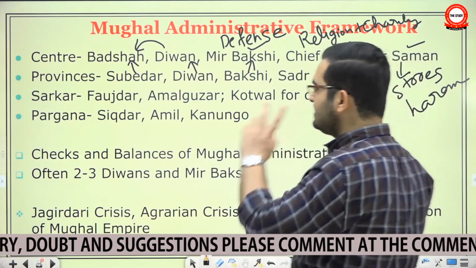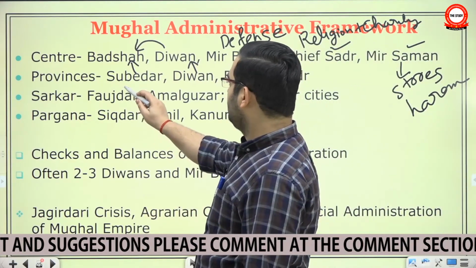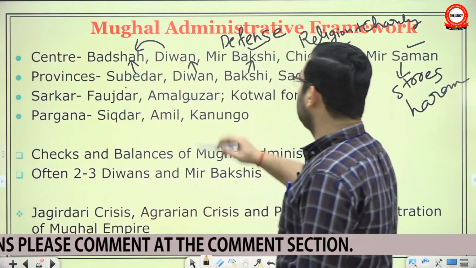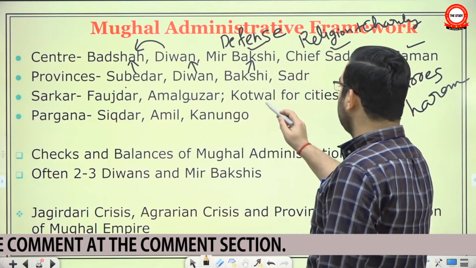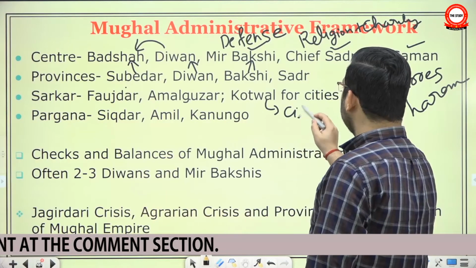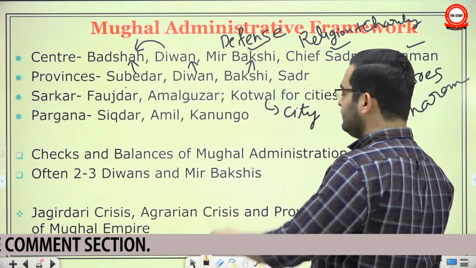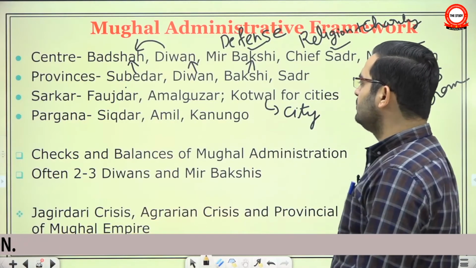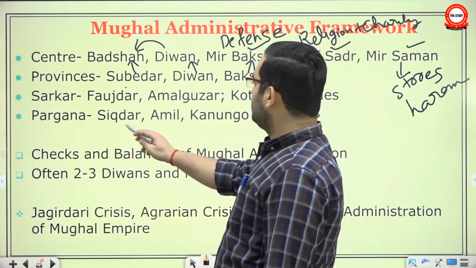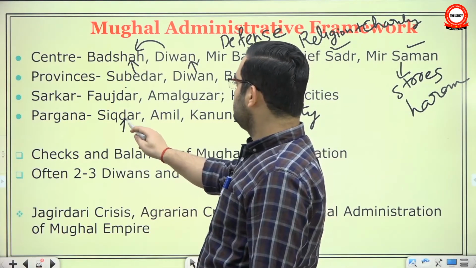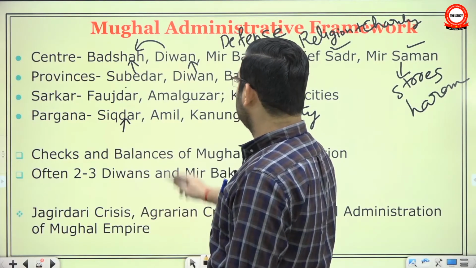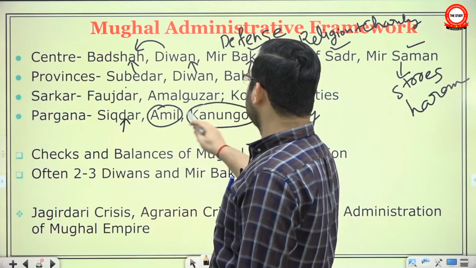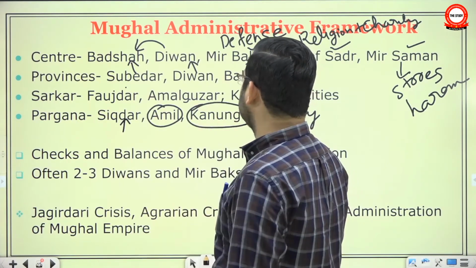Below province level were the Sarkar, same thing, law and order and general administration. Finances, collecting land revenue, maintaining records, and you can talk about a commissioner of police kind of way, the chief policeman of any city, Kotwal of a fort, etc. And at the Pargana level, you had this person for general administration, law and order, for collecting land revenue and maintaining records of land transaction, land ownership, etc.